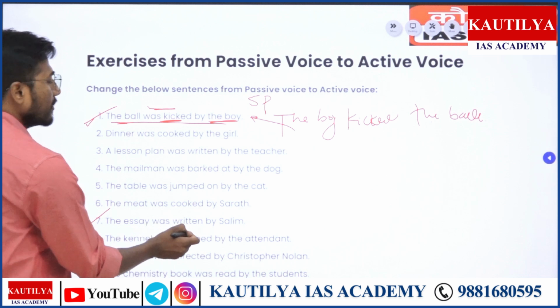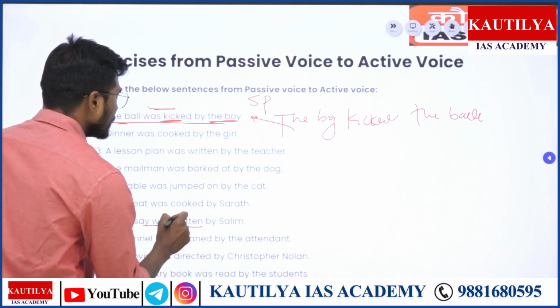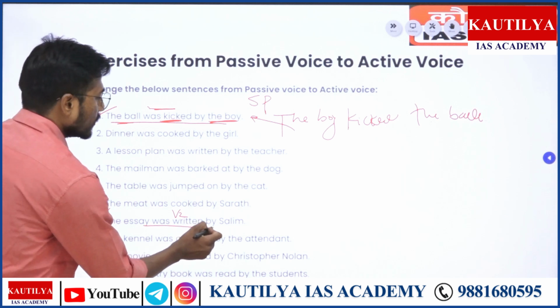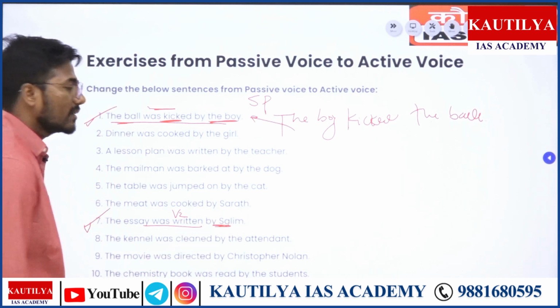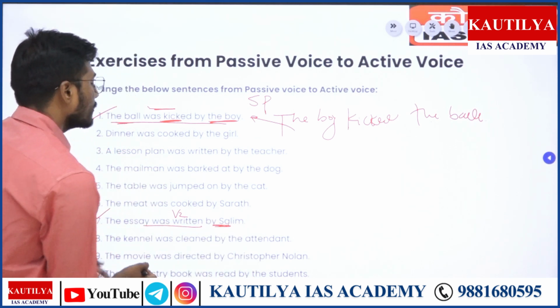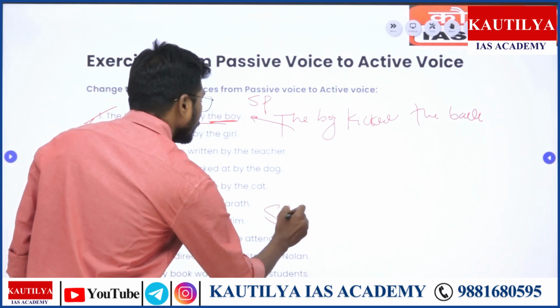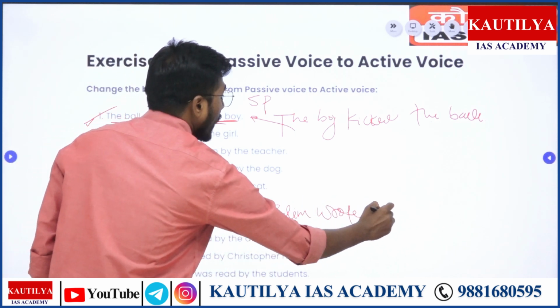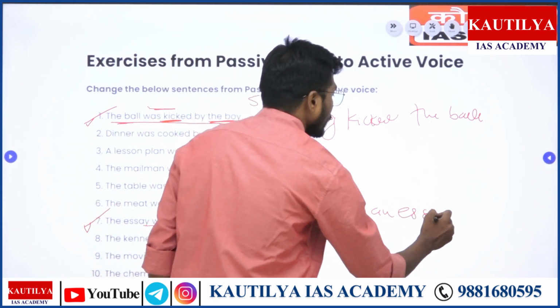The essay was written by Salim. So again, this is a V2 verb form, number 4, right? So Salim being the subject, then Salim wrote an essay.